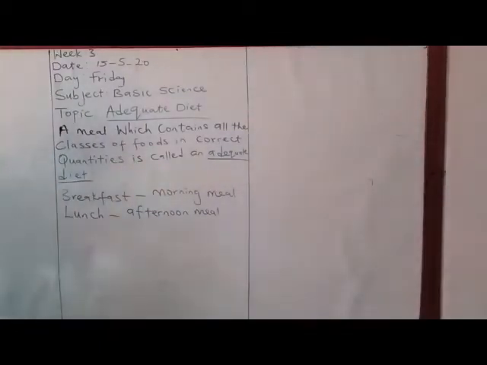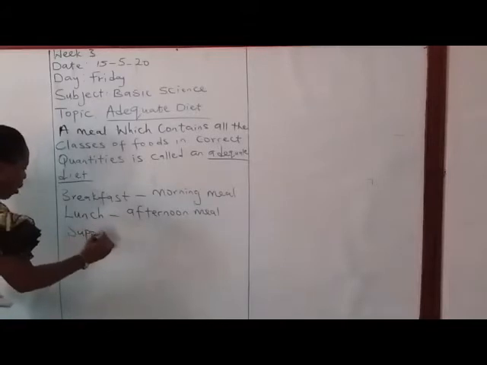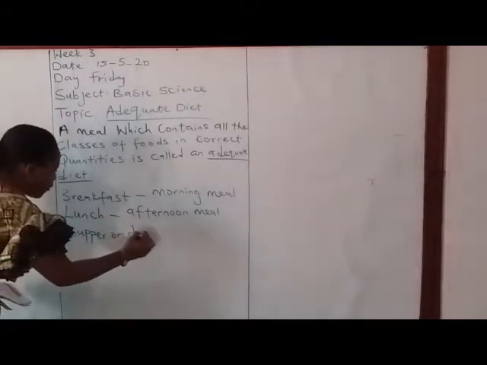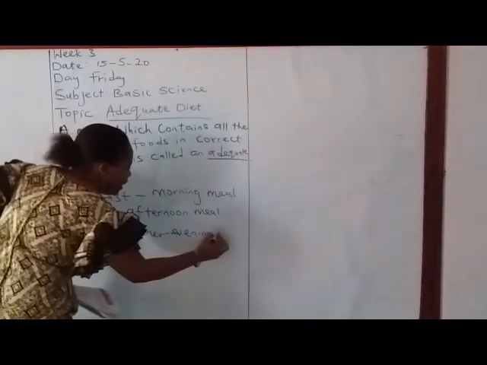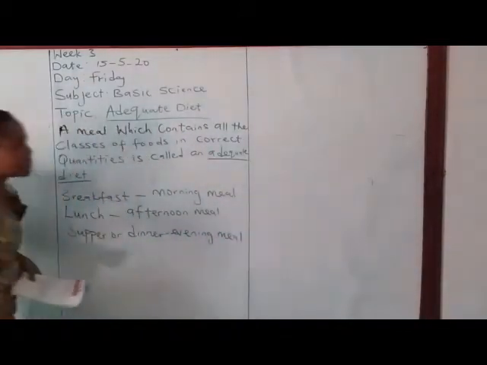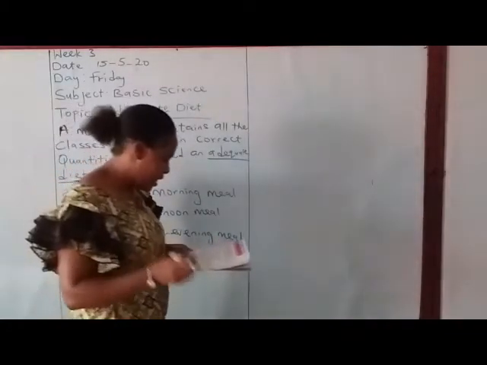The last meal of the day is the supper. You can call it supper or dinner. Of course, it is the evening meal, the food we eat in the night. These are the 3 types of meals we eat every day.